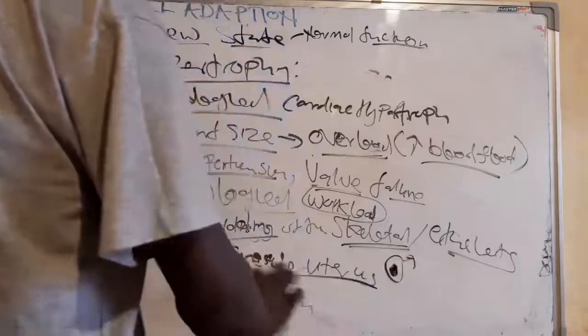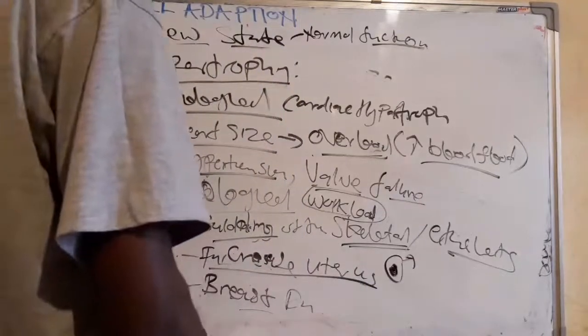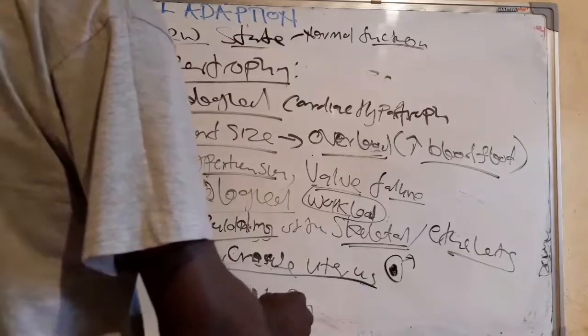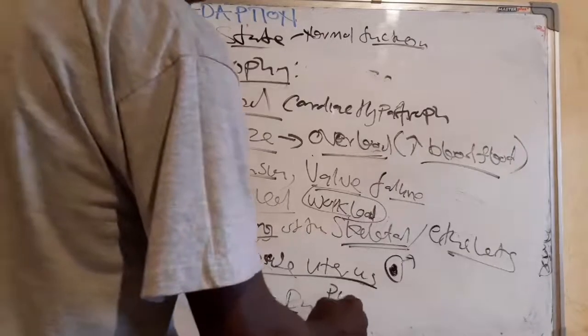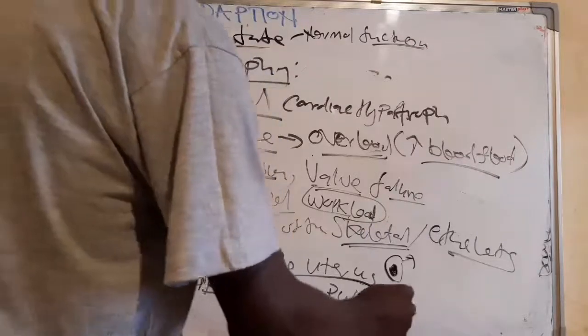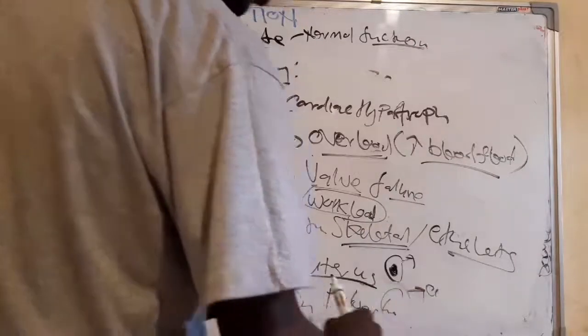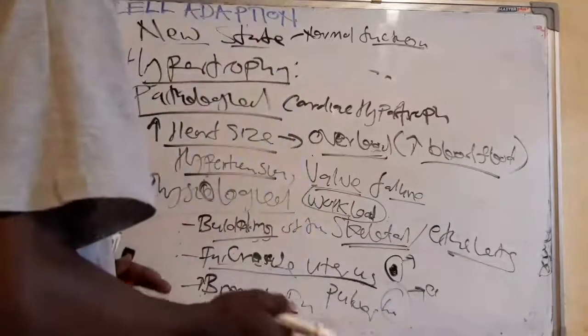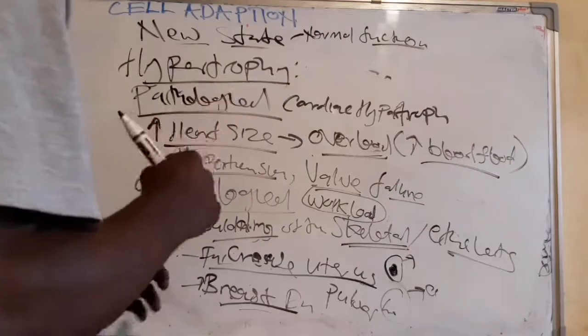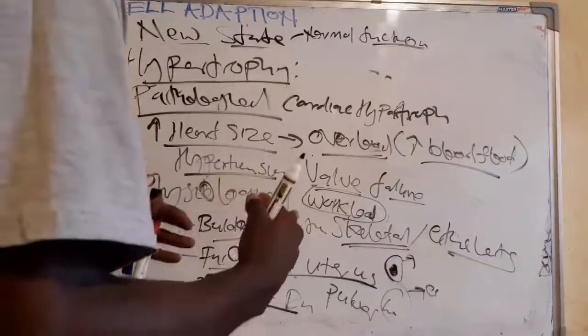And also why there is the increase in breast size during puberty or lactation. The cells do not only proliferate, but as they proliferate, they have to increase in size. Since we said increase in size, it's what? The hypertrophy.